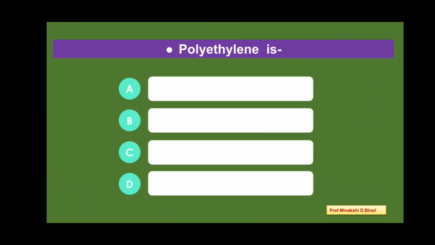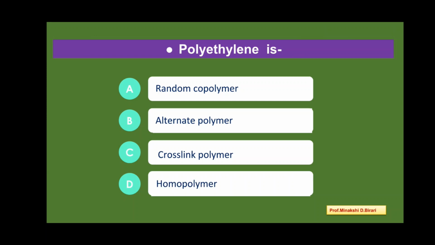Polythene is random copolymer, alternate polymer, cross-linked polymer, and homopolymer. So the answer is very simple, homopolymer. Polythene is homopolymer. It is formed by monomer ethylene. Homopolymer, that means the same monomer units involved in the formation of polyethylene.